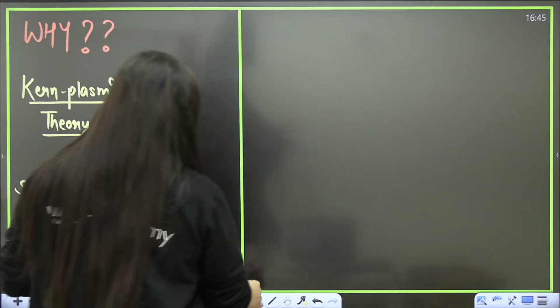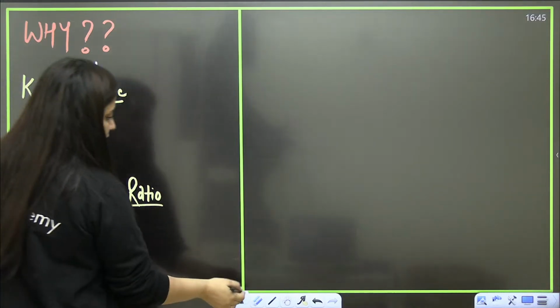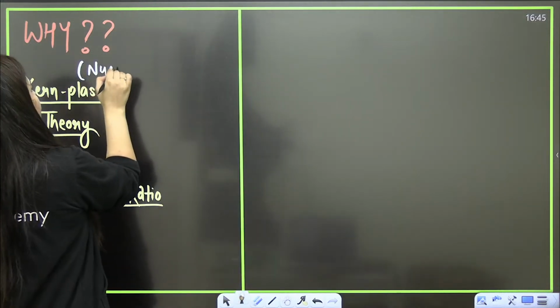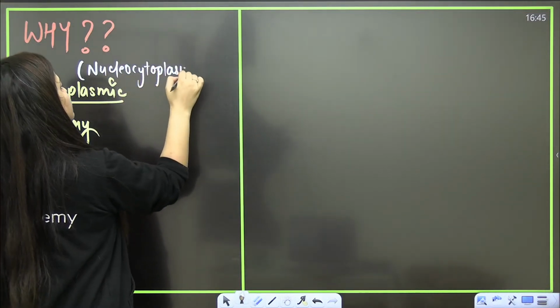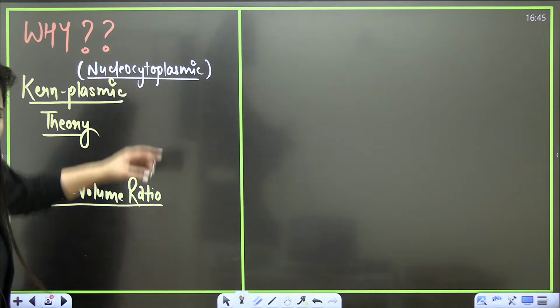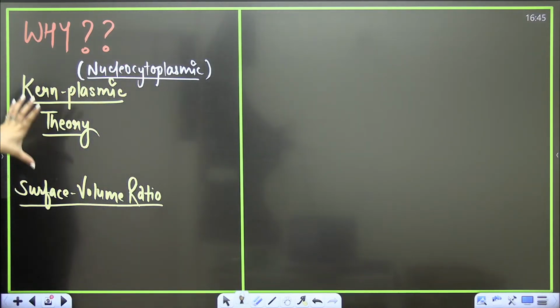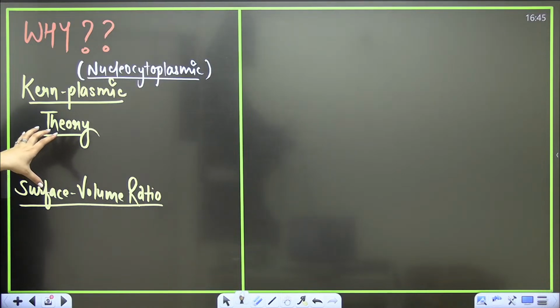Chalo, let's discuss that. What is this karyoplasmic theory? Here you are talking about the nucleocytoplasmic theory or ratio. This is what we are discussing. These are the two reasons for cell growth. Clear?